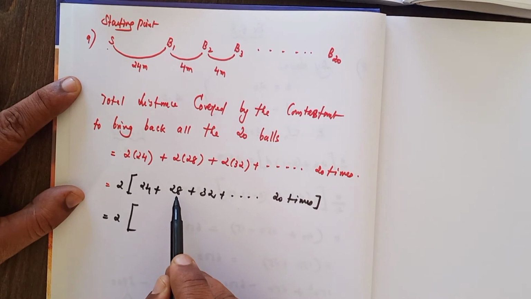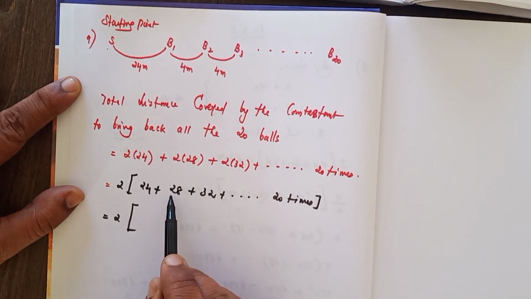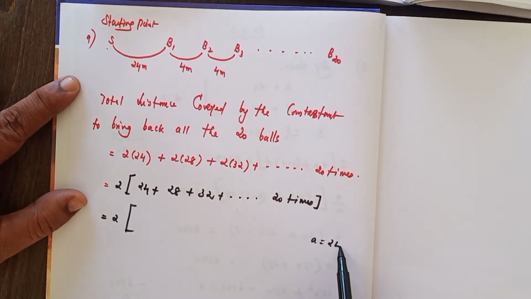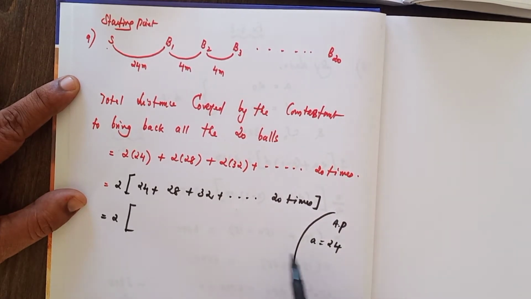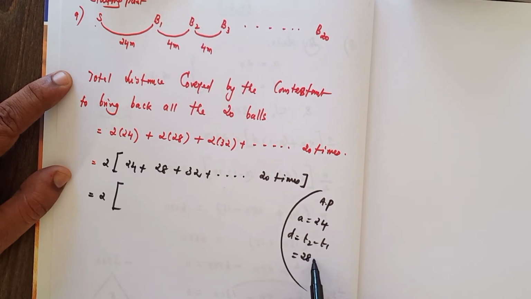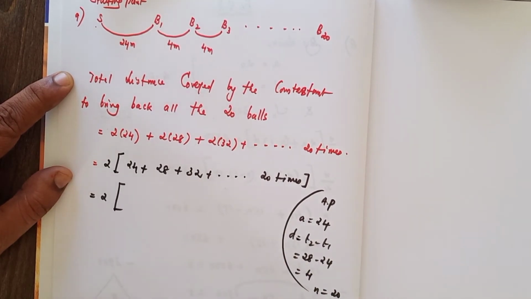Look at that. The difference between the second term and first term is equal to the difference between the third term and second term. Here a is equal to 24. It is an AP, arithmetic progression. And d is equal to the second term minus the first term, that is 28 minus 24, that is equal to 4. n is equal to 20 times. Now we can substitute in the formula.